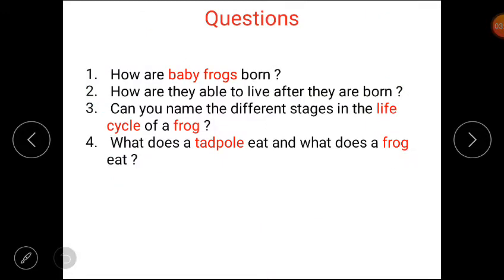Now students, here are some questions based on your lesson. Question is, how are baby frogs born? Next one is, how are they able to live after they are born? Third one is, can you name the different stages in the life cycle of a frog? And fourth one is, what does a tadpole eat and what does a frog eat? Let's discuss the answer.